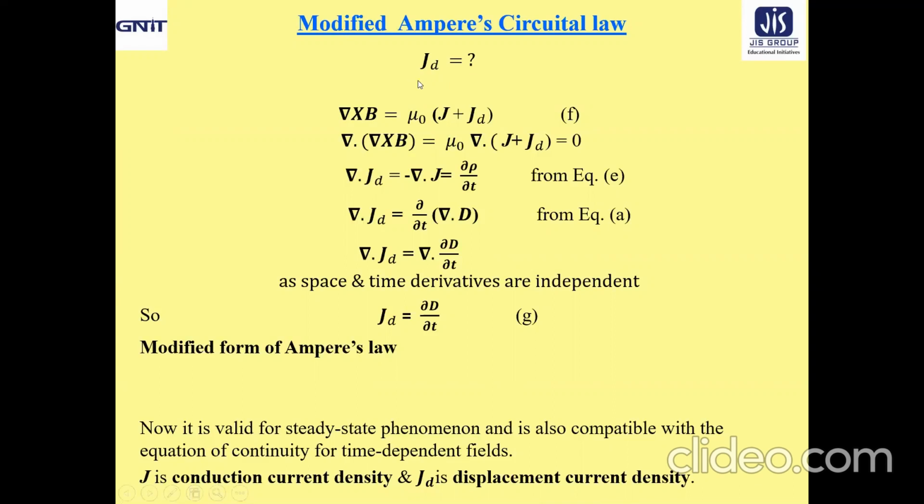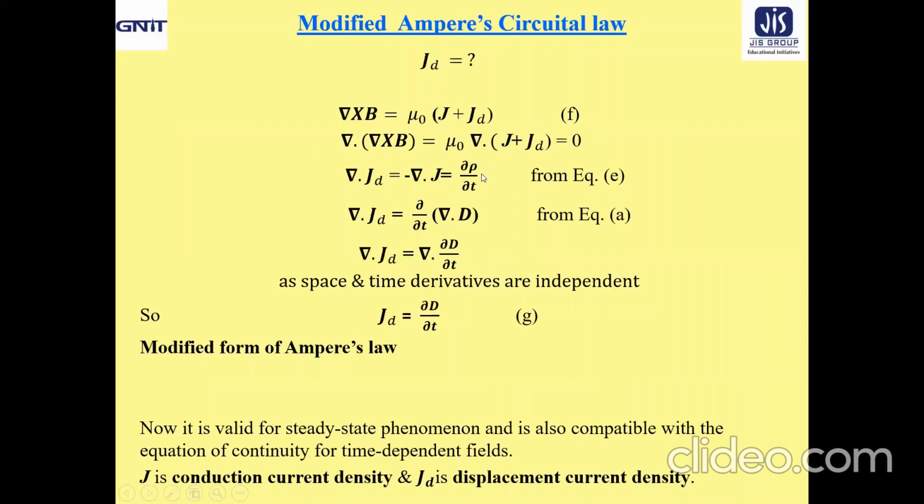But what about JD, and how will it arise? To identify JD, again you start from equation F and take the divergence on both sides, as per the prescription of Maxwell. That is del dot del cross B equal to mu naught del dot (J plus JD). Obviously the left side is 0, because divergence of curl comes here. Now from there we get del dot JD equal to minus del dot J.